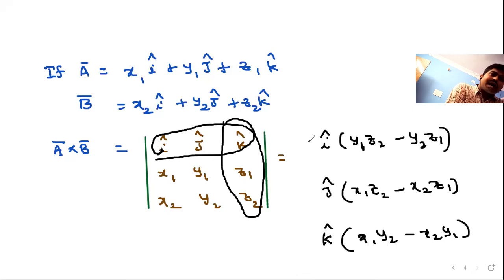And always keep plus for the i component, minus for the next component, and again plus for the next. Alternately plus and minus you write for the i, j and k components. So this will be the final answer for the result A bar cross B bar.